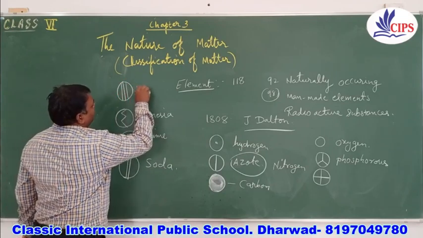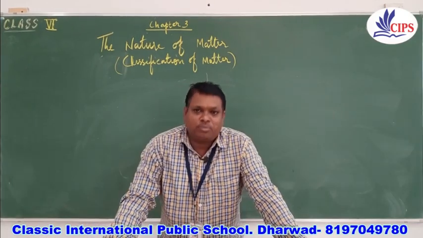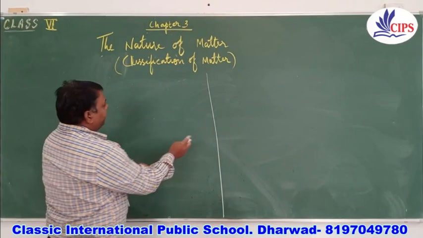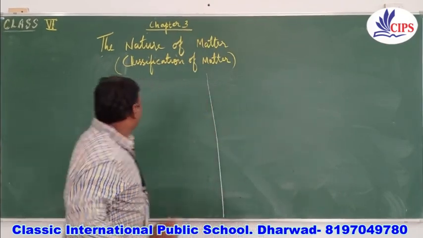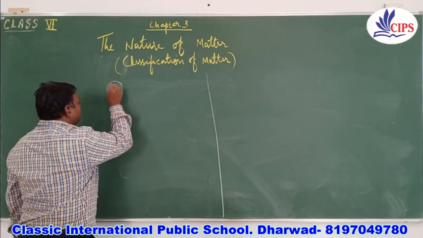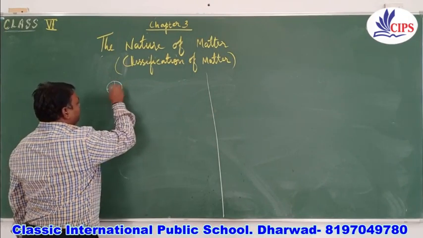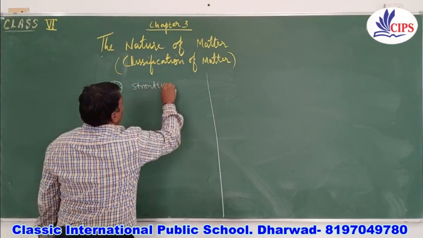So this was the symbol for potash. For strontium, he used a circle along with four lines at four centers.